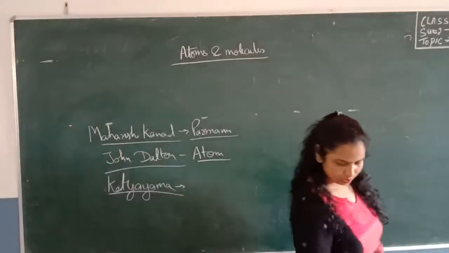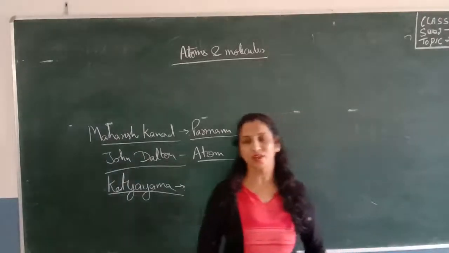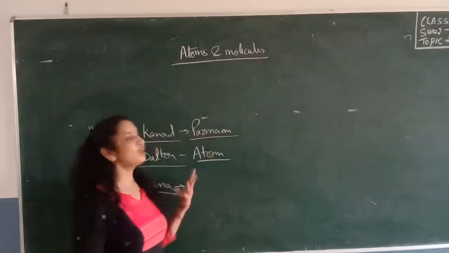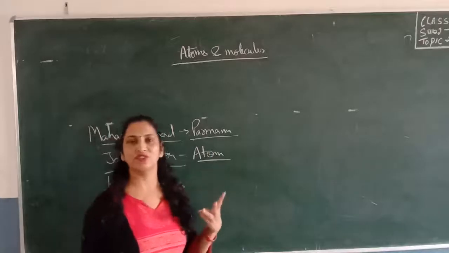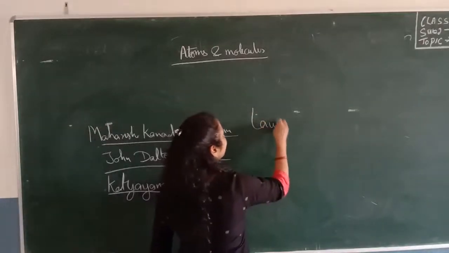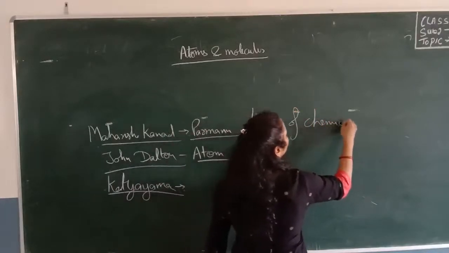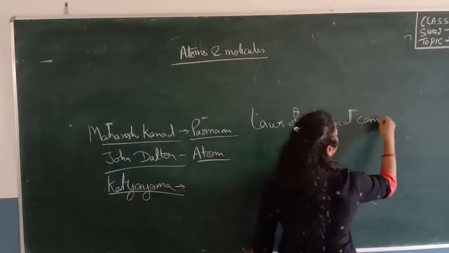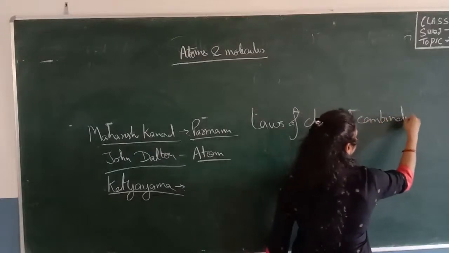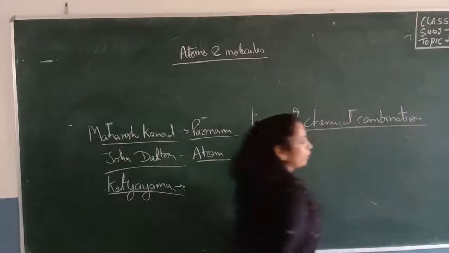Now in this chapter we will study the laws of chemical combination. We have 3 laws of chemical combination, out of which we have to study 2 laws. So now we are going to study the laws of chemical combination.